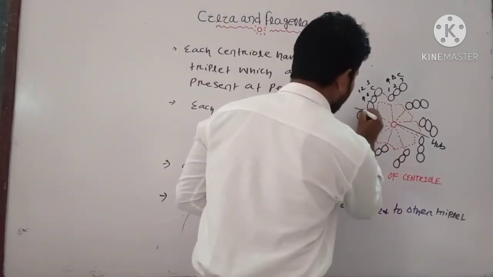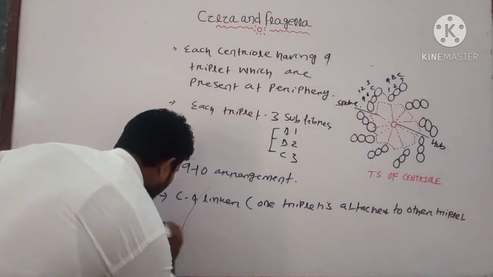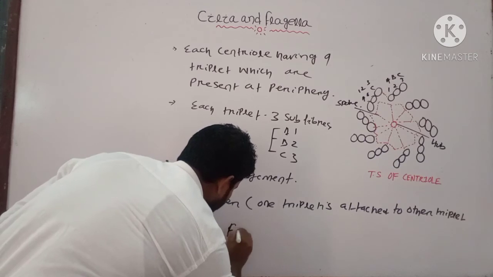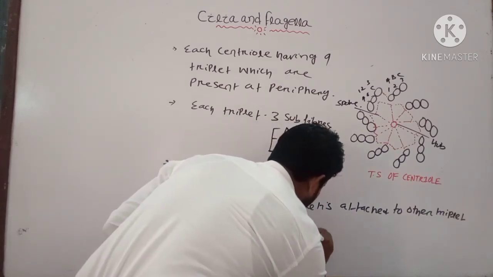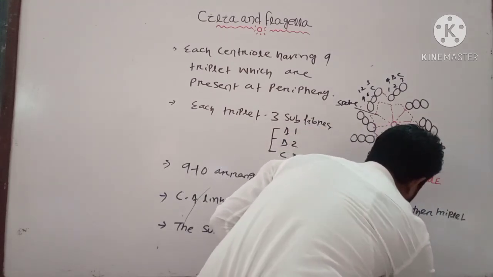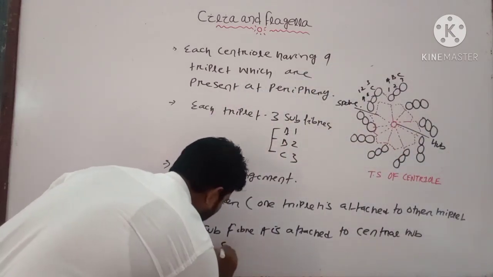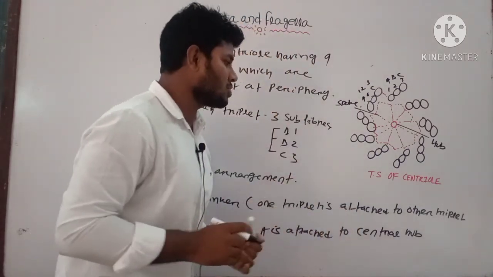It is known as your spoke. The subfiber A is attached to the central hub by a spoke. These are some important structural features of the centriole.